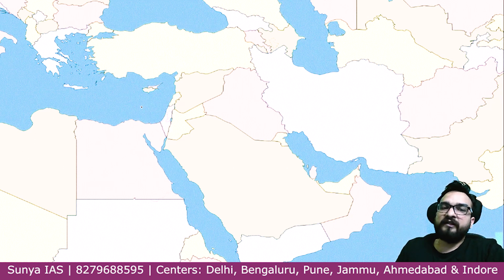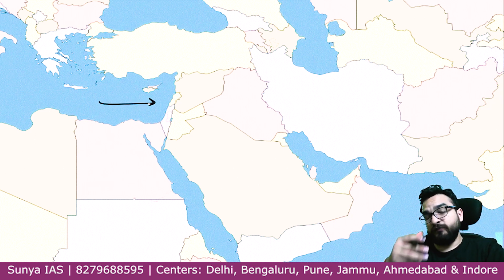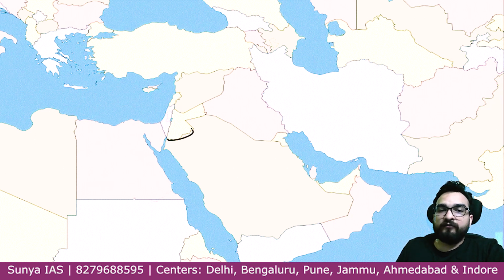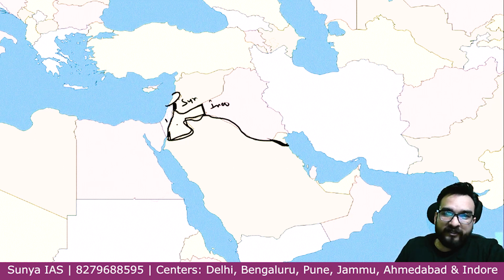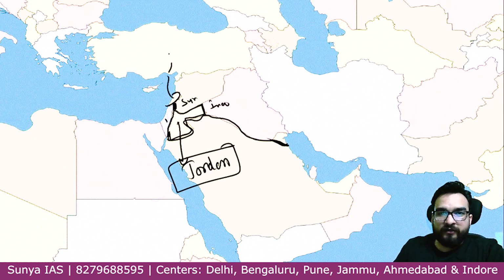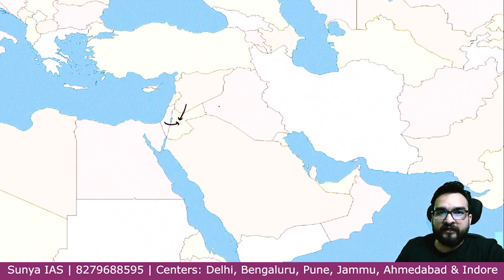Right now, we are becoming completely familiar with this particular political feature, where the countries are. Now over here, you have seen that 2 countries are left before going towards Saudi Arabia. Saudi Arabia, everybody will know. But over here on the left side, you will see touching Israel, Syria and Iraq is one country. Basically, Lebanon and this particular country are not touching. This particular country is Jordan. So Lebanon and Jordan are not touching each other. The rest you will see touching Syria, Iraq, Israel, and Saudi Arabia over here.